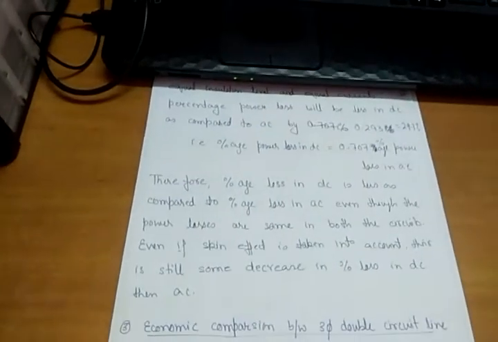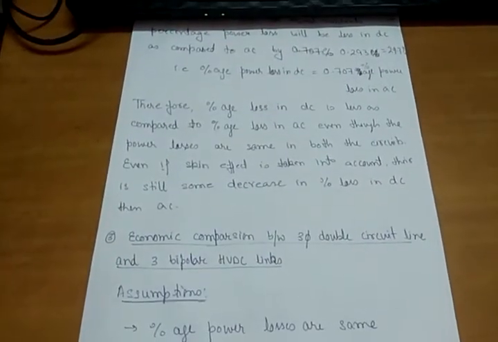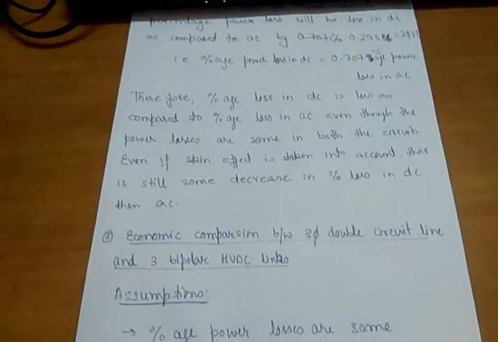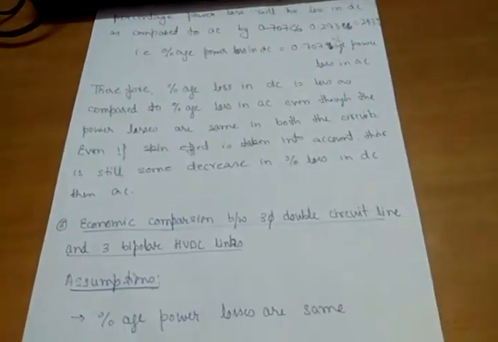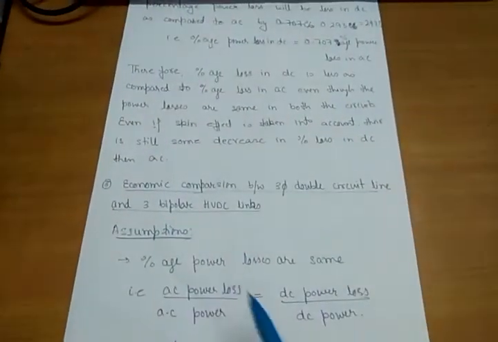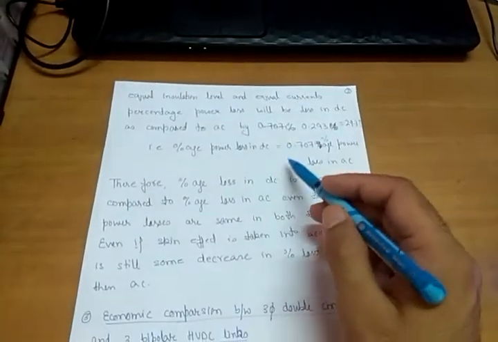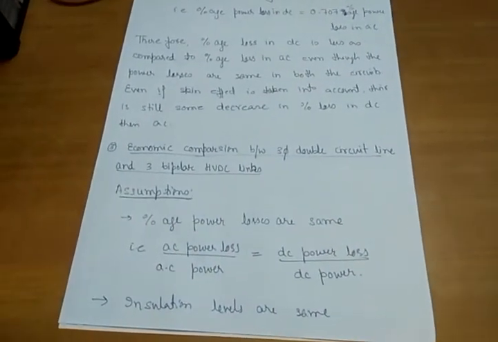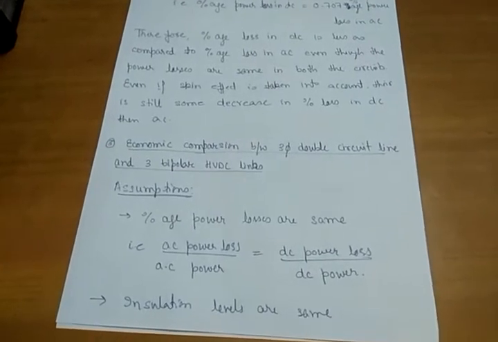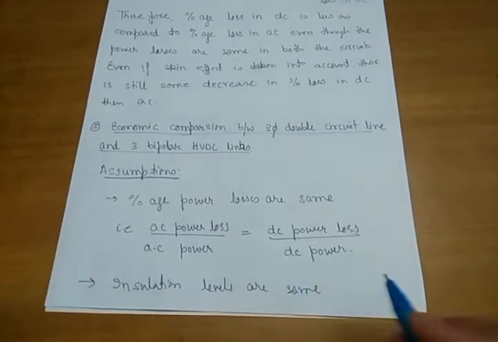Okay, so next point, economic comparison between a three-phase double circuit line and a three-phase bipolar HVDC link. Again, we are assuming that the percentage losses are the same. What we calculated before was the percentage power losses and power flow by considering the same currents and the same insulation level. But in this case, we are assuming that the power losses are the same in both cases, and also that the insulation levels are the same.